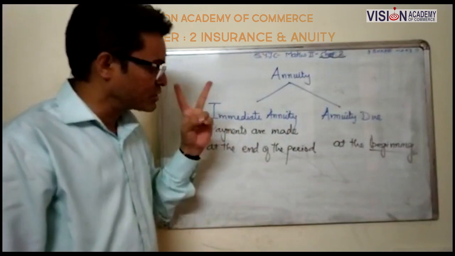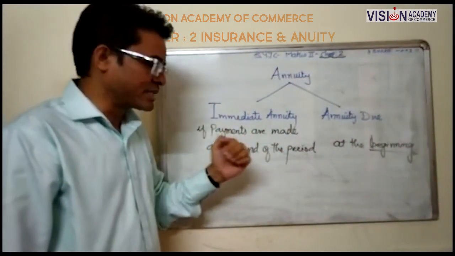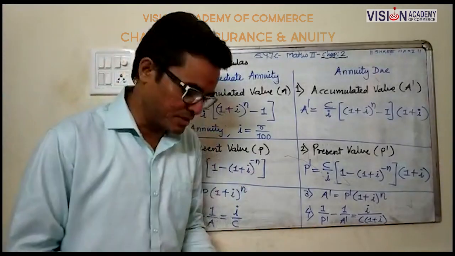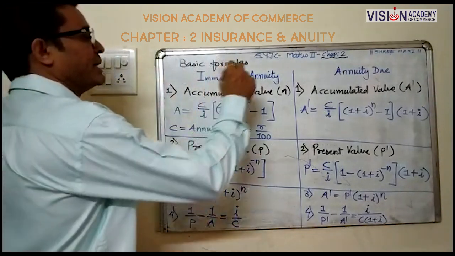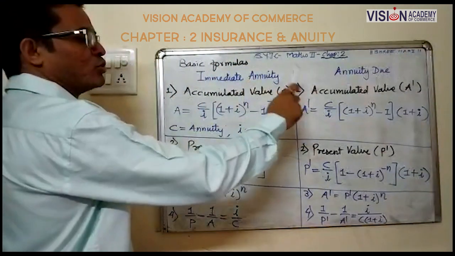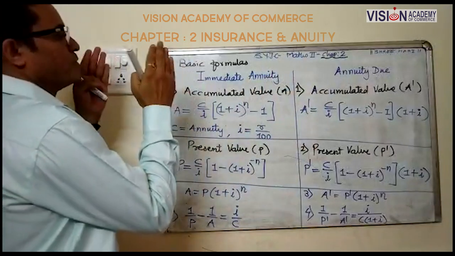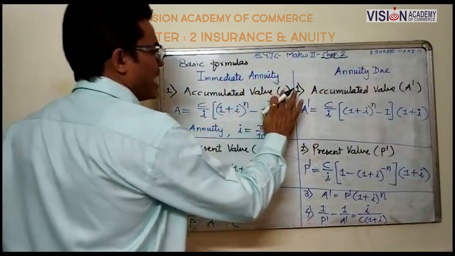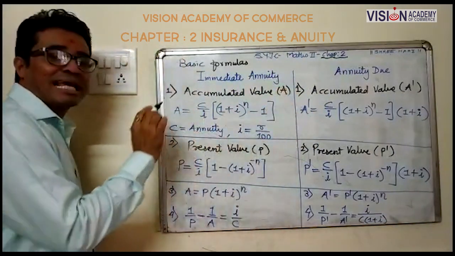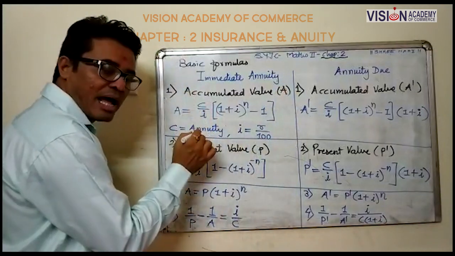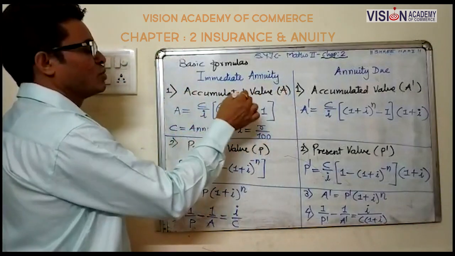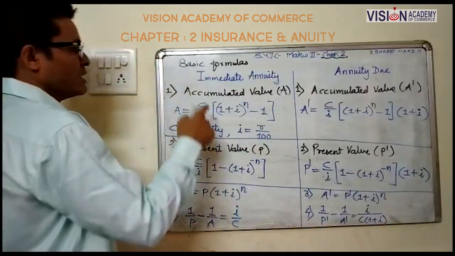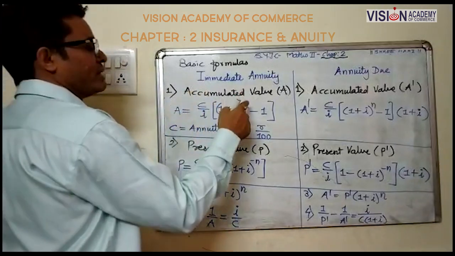Now with the help of these two types, we explain the formulas. Formulas on the basis of two types: your first one is immediate annuity, and second is annuity due. So your first formula, accumulated value, which is denoted by A, and the formula is A equals C upon I, in the bracket 1 plus I raised to n minus 1. See again the formula for your accumulated value, C upon I, (1 plus I) raised to n minus 1.